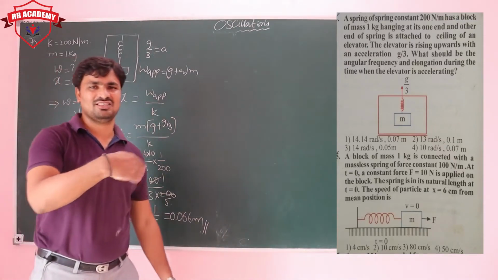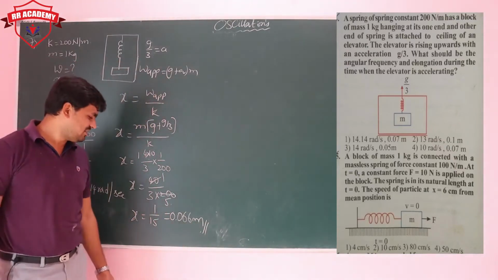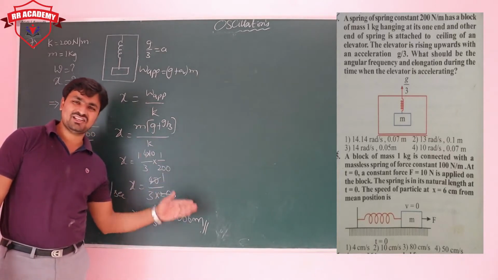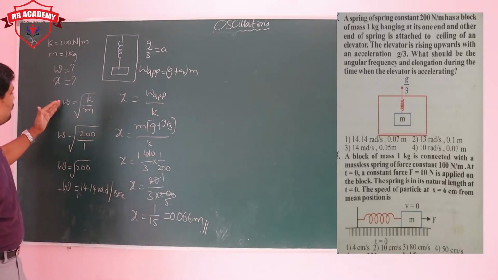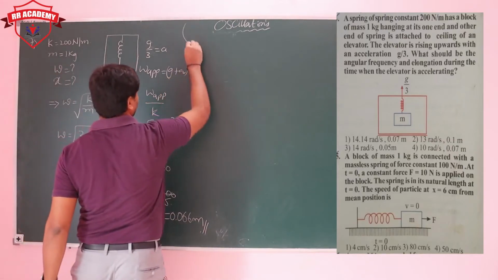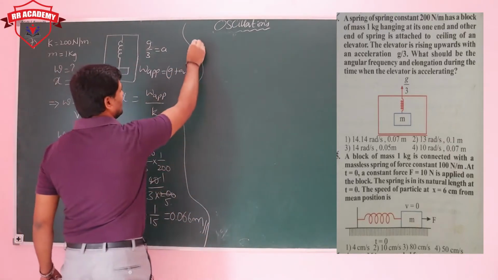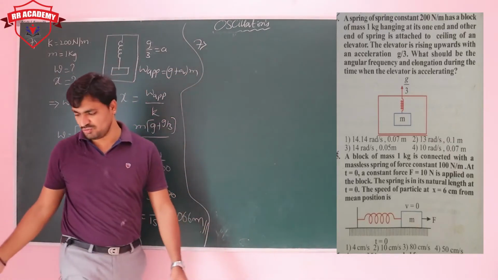0.066 meters. So this is the value of the extension, and this is the value of the frequency. Let's see one more problem. We will take the next problem. What is the next problem?